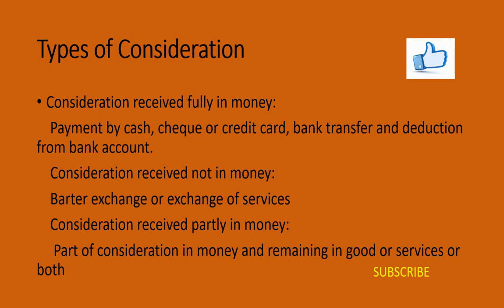Then consideration received partly in money. In this case, consideration against supply of goods or services or both is received partly in the form of money and partly in kind. When consideration is received partly in money, the taxable value has to be determined as prescribed in the CGST valuation rules. For example, Sunil is a dealer in mobile phones.